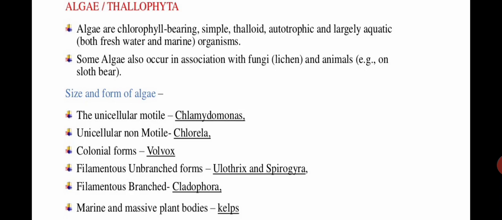So the very first characteristic is, first of all, they are chlorophyll bearing, that is they are photosynthetic in nature. Mostly they are green in color, but green color cannot be considered as the basic thing in algae, because there are different colored algae also apart from green, like brown algae and red algae. But the basic thing is that in all such algae, chlorophyll is the main important pigment which is associated with photosynthesis. Then, the structure of the algae is simple, thalloid.